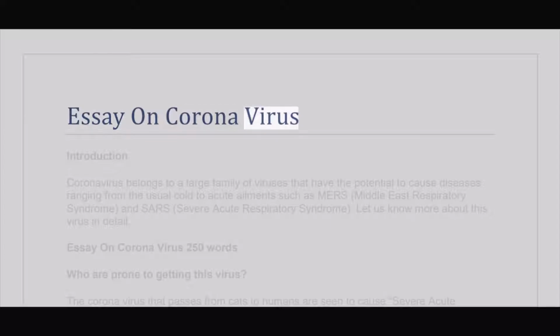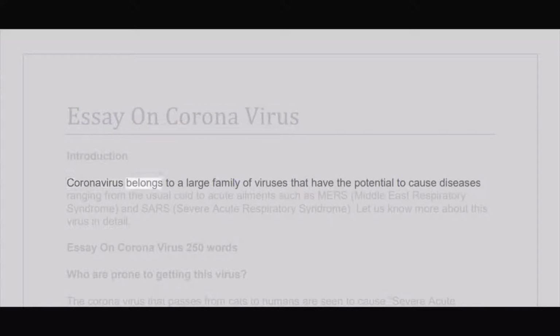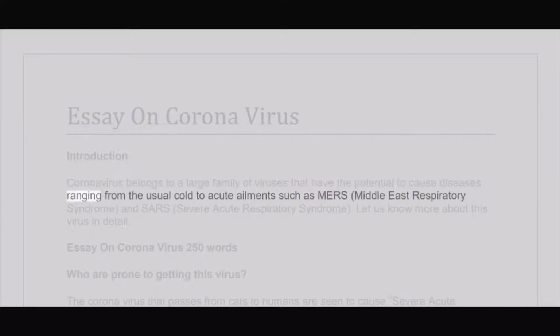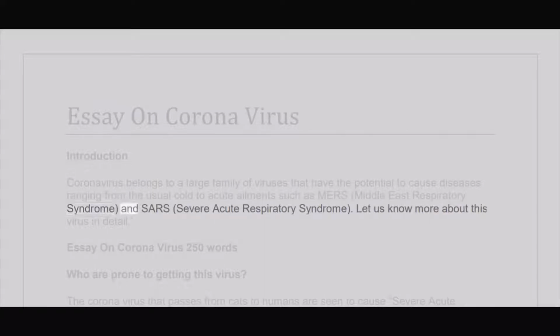Essay on Coronavirus. Introduction. Coronavirus belongs to a large family of viruses that have the potential to cause diseases ranging from the usual cold to acute ailments such as MERS, Middle East Respiratory Syndrome, and SARS, Severe Acute Respiratory Syndrome. Let us know more about this virus in detail. Essay on Coronavirus, 250 words.